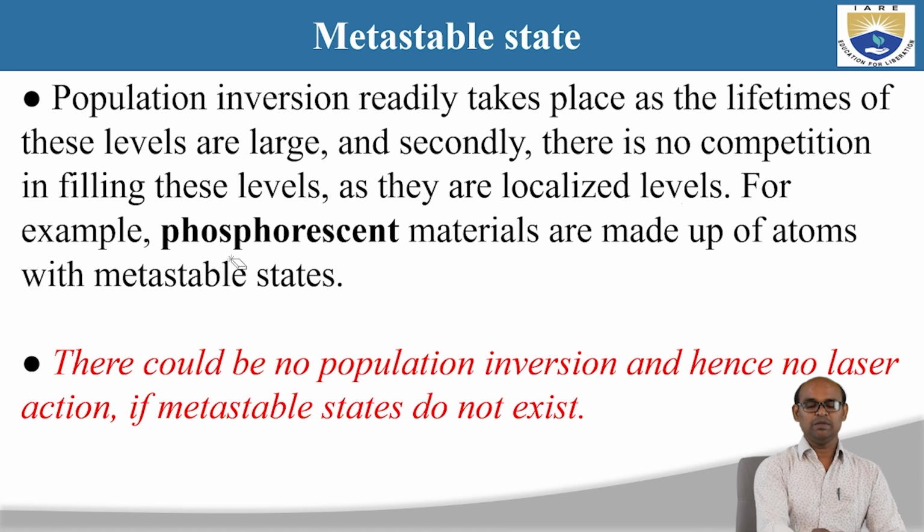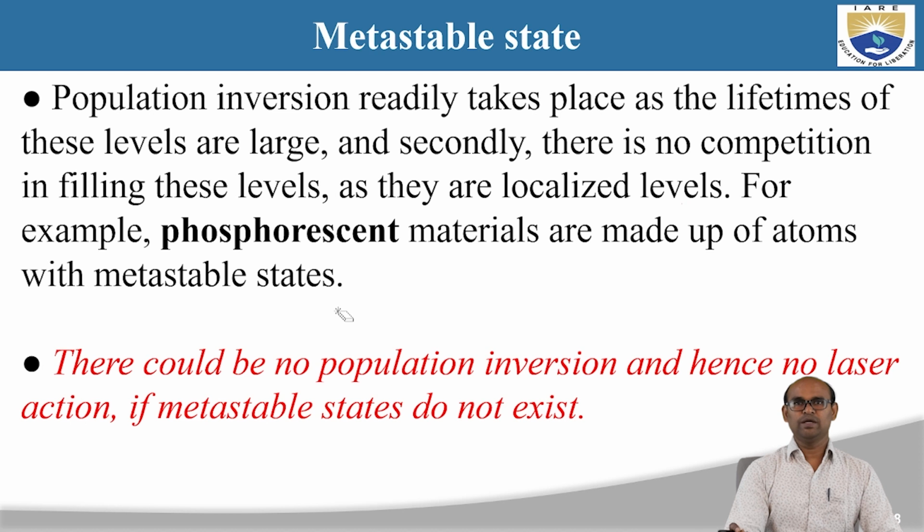For example, transparent materials are made up of atoms with metastable states. So you can add impurity atoms, and those impurity atoms are going to provide a metastable state which can help us achieve this population inversion condition. There could be no population inversion, and hence no laser action, if metastable states do not exist. If there is no metastable state, we are not going to achieve population inversion. If there is no population inversion, there is no laser action, so you don't see any laser beam coming out from the system.